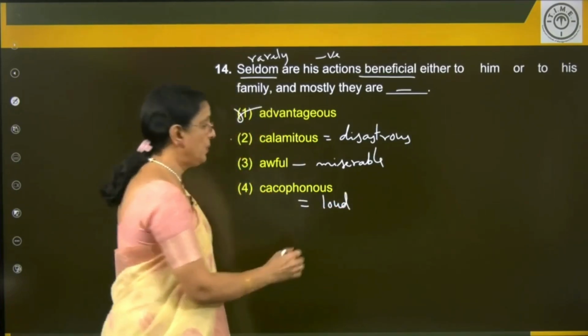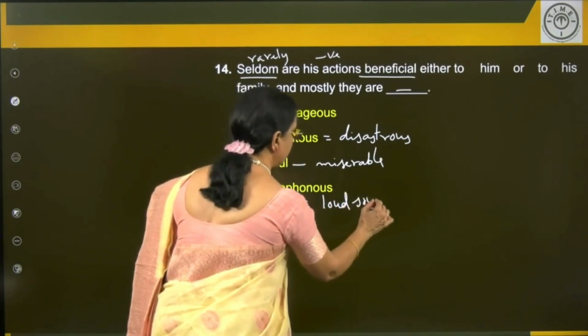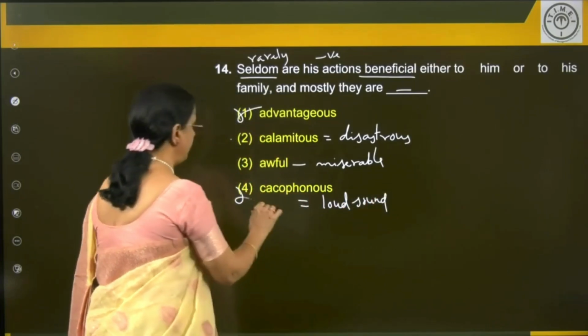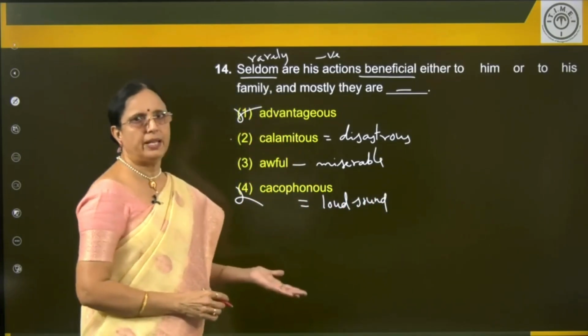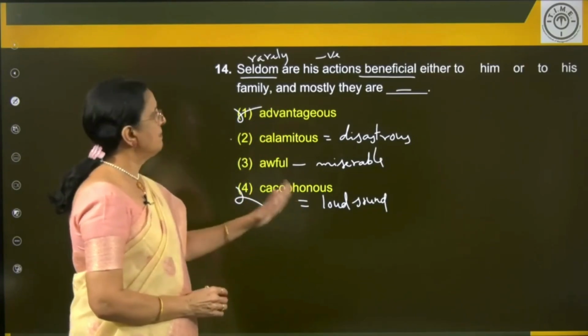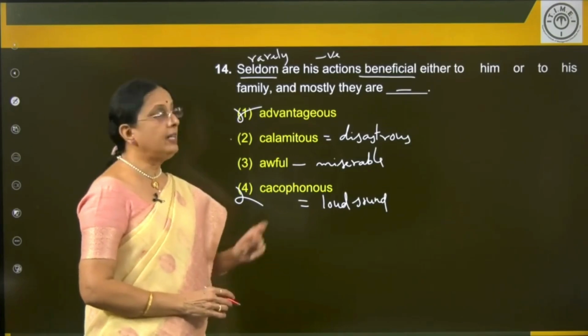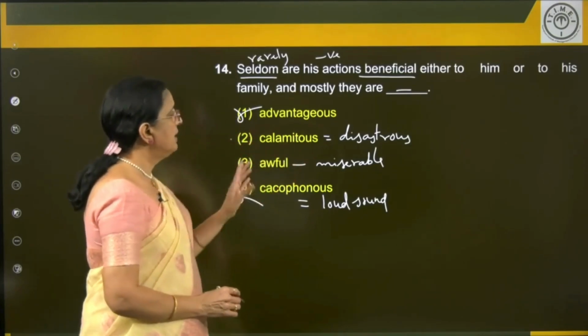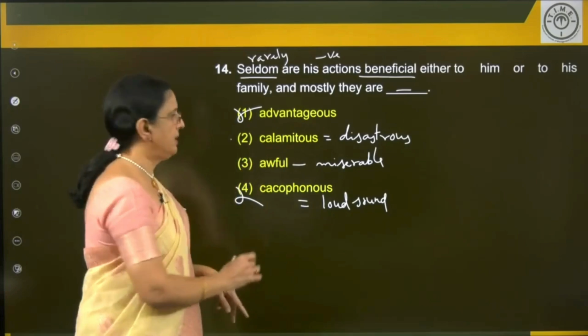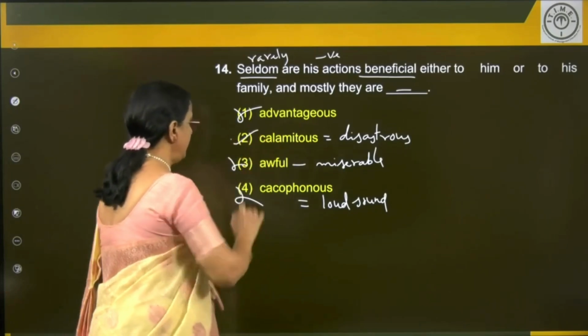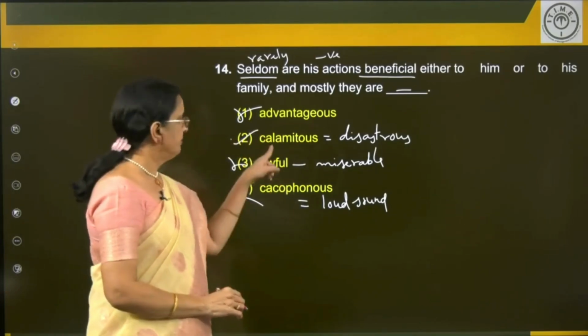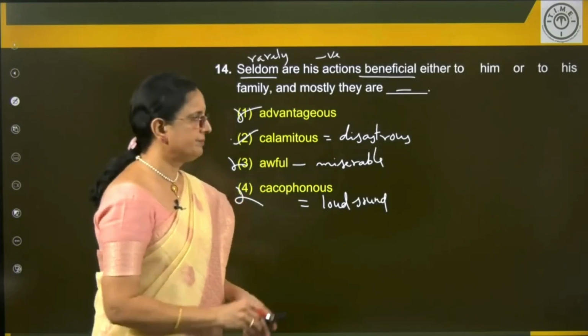Cacophony is loud sound, irritating sound. This is a negative word. I mean, this doesn't go there. Irrelevant words. So what should it be? Seldom are his actions beneficial either to him or to his family, and mostly they are calamitous. That is disastrous. They create a lot of trouble. This is the correct answer.